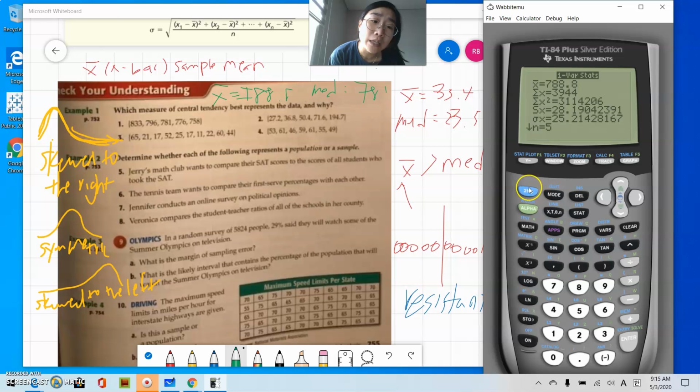All right. So let's look at L2. We're not going to look at the histogram first. We're actually going to just look at the 1-var stats, and L2.